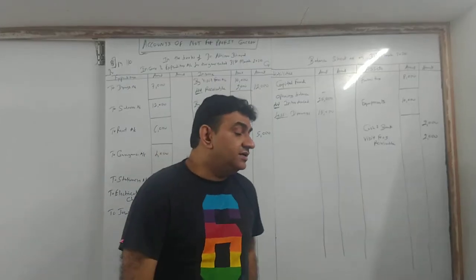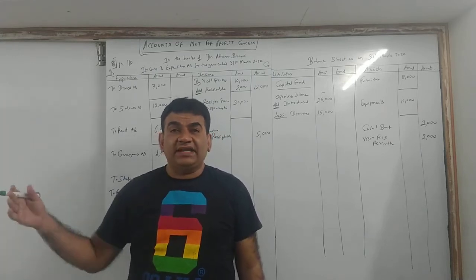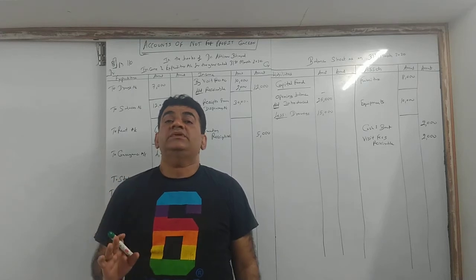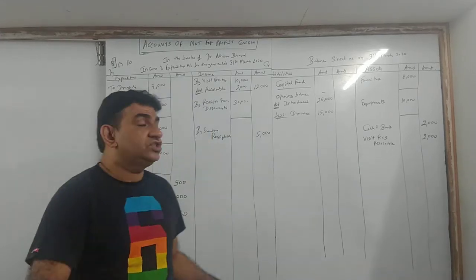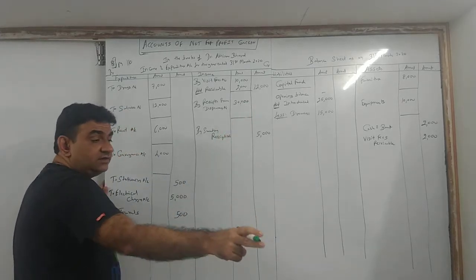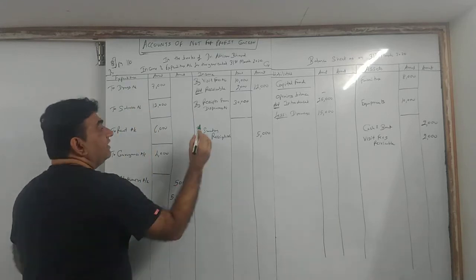Same thing, second part, dispensary 500. You went to the doctor, you did not have money, or the doctor said you pay me later on, so some money is yet to be received by the doctor. Same logic. I already got 30,000, another 500 is in arrears. I have to receive another 500.